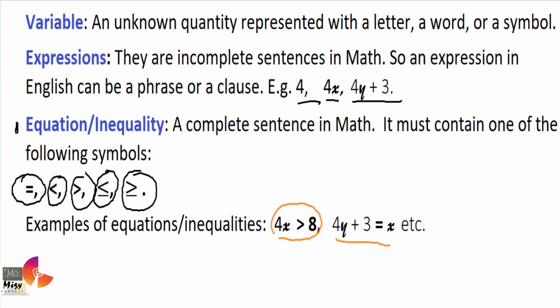An inequality is when we are not sure, it's greater than, so it's not one number. But an equation is when you are sure, but they all form complete sentences. They give a clear meaning of what they are saying. 4x is greater than 8, that is it. It's a complete sentence. The same way 4y plus 3 is equal to x. It's a complete sentence as well.